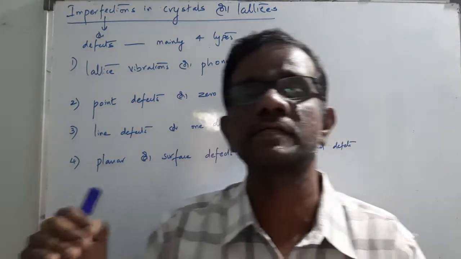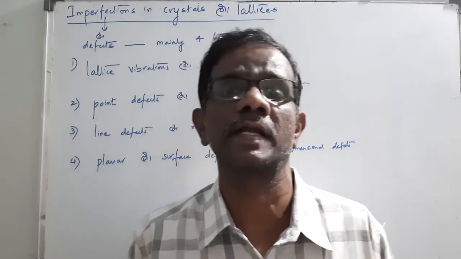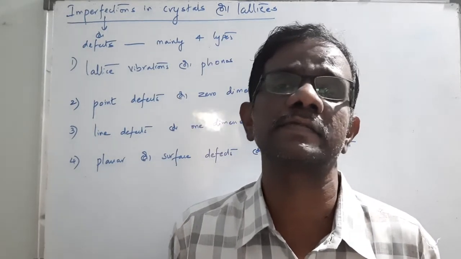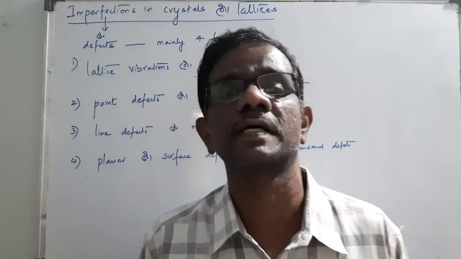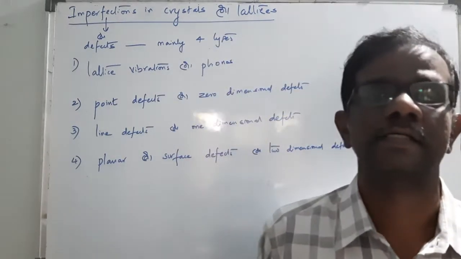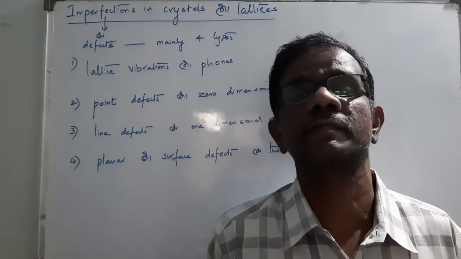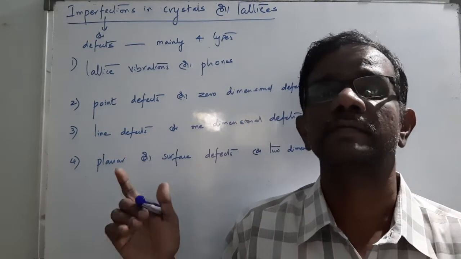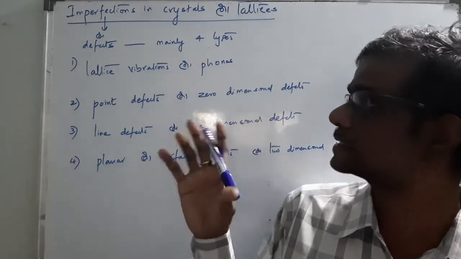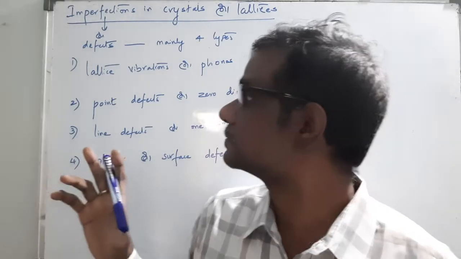If copper, brass, or gold is subjected to some heat treatment process, the properties may change. So if the mechanical, electrical or chemical properties change, they may have some imperfections. In this class, we are going to discuss what are imperfections.